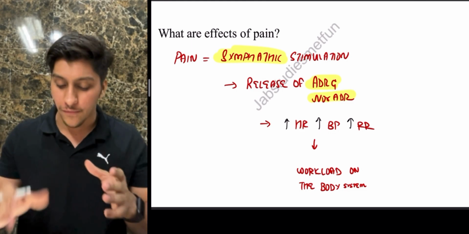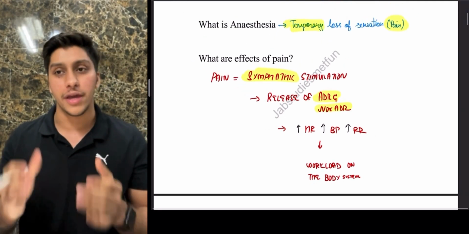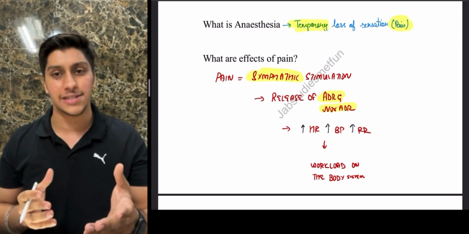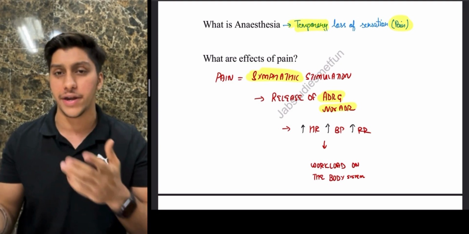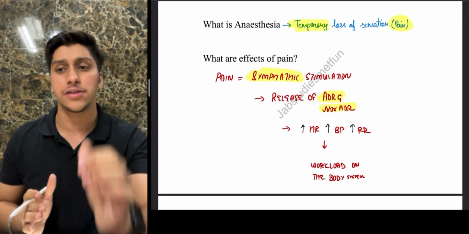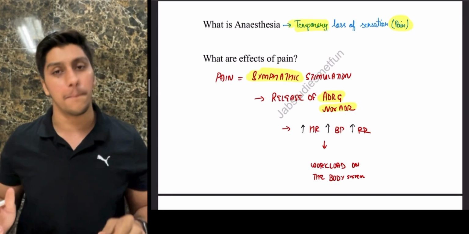Because of which we have something which is anesthesia. If you numb the pain, if there is no pain, there is no stimulation of the sympathetic system and no release of noradrenaline, thereby our system is going to be stable. So in short, anesthesia is to reduce the workload on the body system.